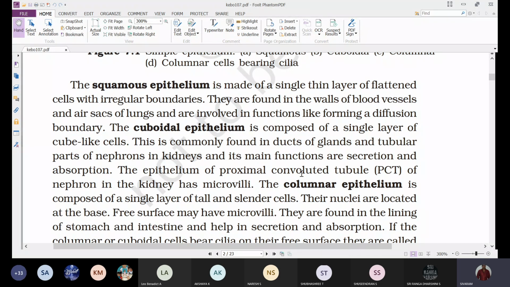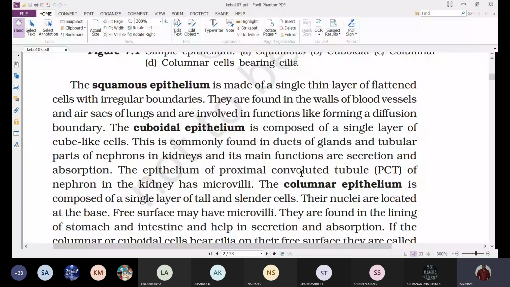Where is this squamous epithelium present? It is found in the walls of blood vessels, lining the blood vessels, and also the air sacs of the lungs, which we call alveoli. The alveoli are lined by squamous epithelium and are involved in functions like forming a diffusion boundary, because as these are very thin, they form a boundary for the diffusion of respiratory gases.